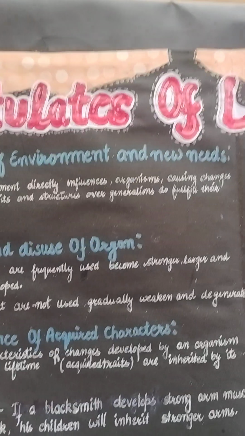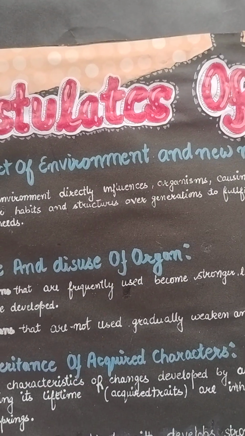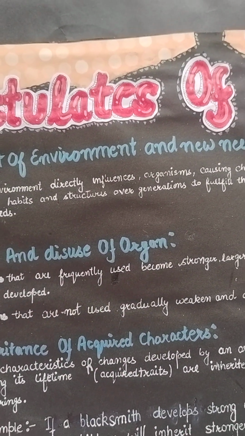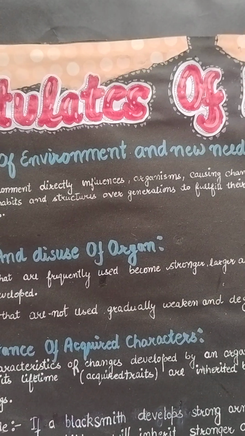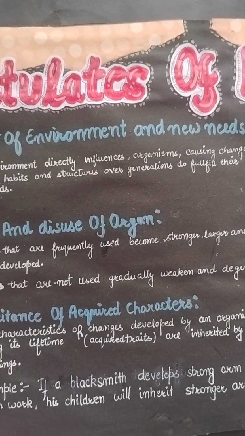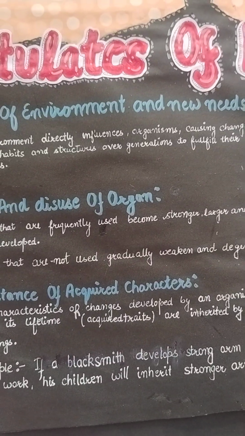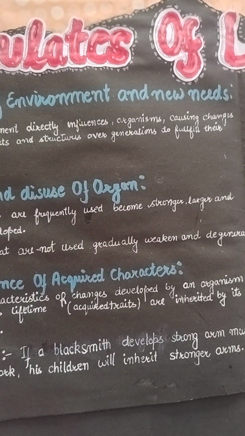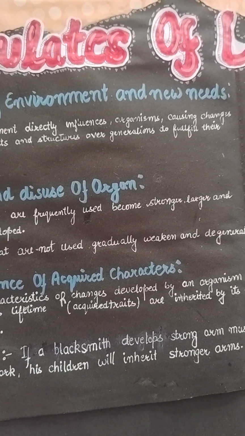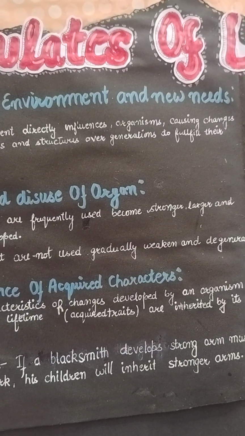Yes, inheritance of acquired characters. Example: the blacksmith developed strong arm muscles from work, his children will inherit strong arms. But what do you think? Is it correct? Can we develop strong arm muscles in the first generation, and will our progeny also have the same arm muscles? No, ma'am.